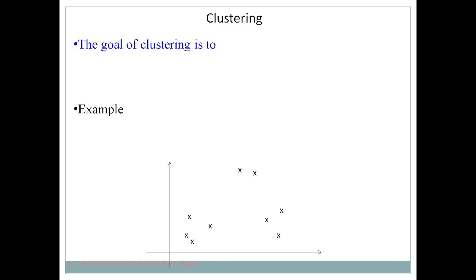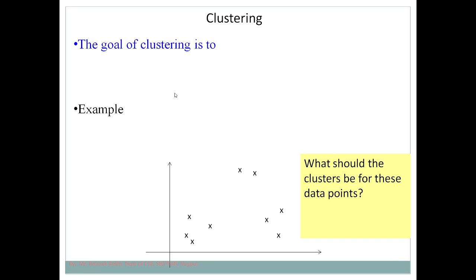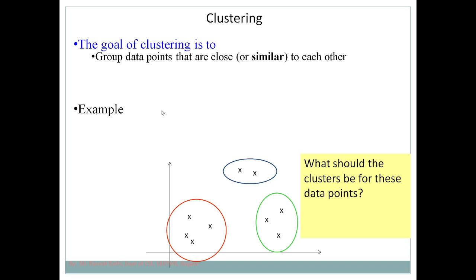Then the next thing, what are the main goals of clustering? So what should the cluster be for this data point? Suppose this is a data point we have to group, so we can form this as one group, this is another group, and this is a third group. So this is another representation to understand the process of clustering.